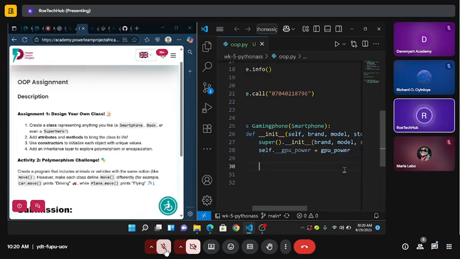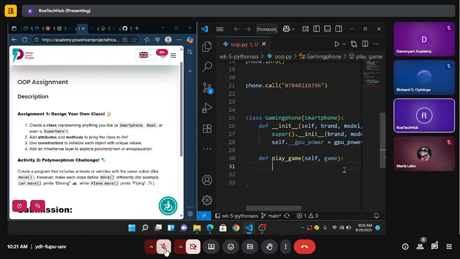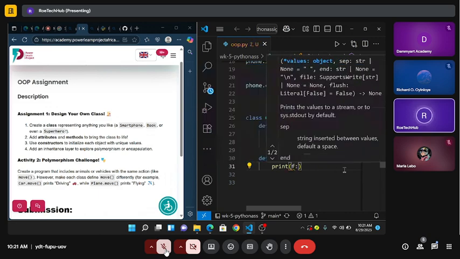Okay, so now let's continue. Back to the define line again, I'm going to use it to play a game. So let's say play_game. Remember, to be able to access the attributes, we need self, and then I'm going to give the game. First of all, let's create the function that will respond whenever we want to play a game.